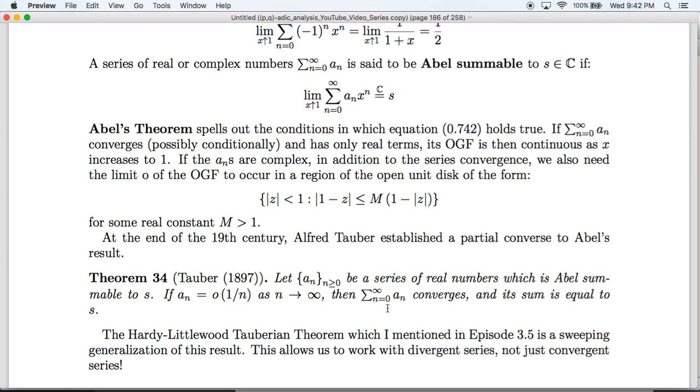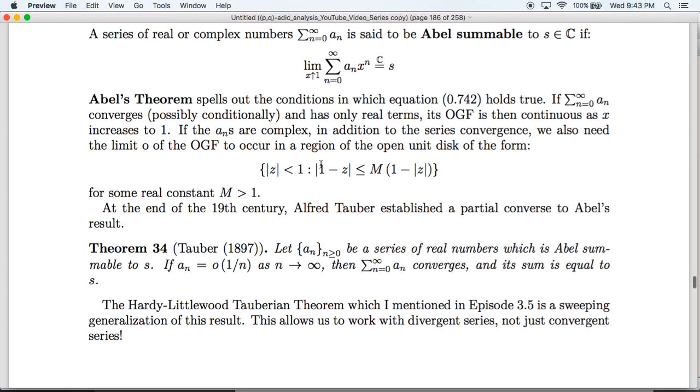A Tauberian theorem is generally going to be of the following flavor. You have some series of real or complex numbers, which when you put them into a generating function and take the limit of the generating function, you get a certain quantity. Then, provided that the numbers in the series satisfy a certain bound of some kind or a certain decay condition, you can then use that to either get the convergence of the series, or, more generally, you can get asymptotic equivalence, meaning that the behavior of this function as x tends to 1 will be equivalent to the behavior of the limit of the partial sums of the series.